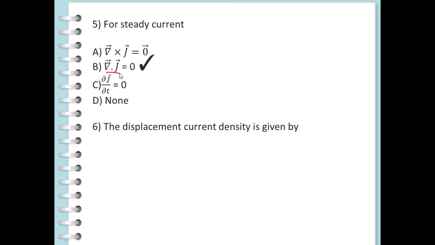The displacement current. The displacement current density is the quantity of, what are the options here? Dou D by dou T, dou E by dou T, dou B by dou T, dou J by dou T. So displacement current density is the quantity dou D by dou T, that is the answer here, appearing in the Maxwell equation, defined in terms of the rate of change of D. Clear? That is displacement current. So you have to remember that displacement current means dou D by dou T.